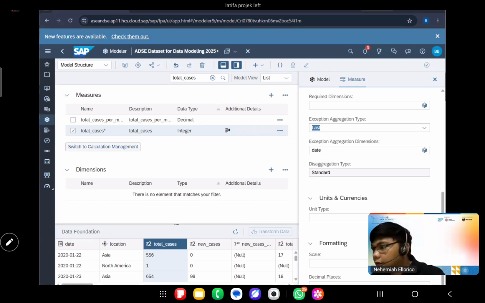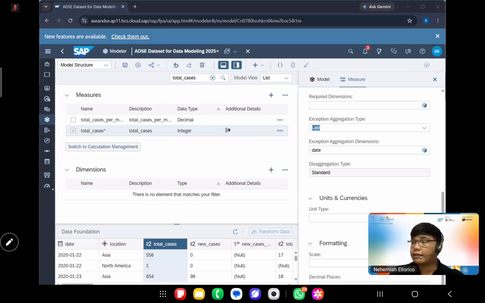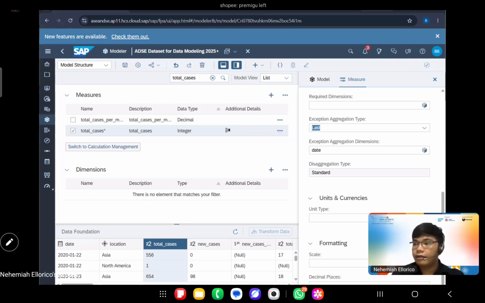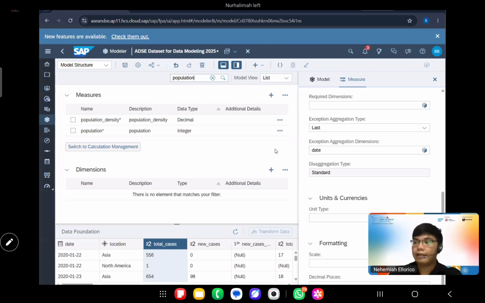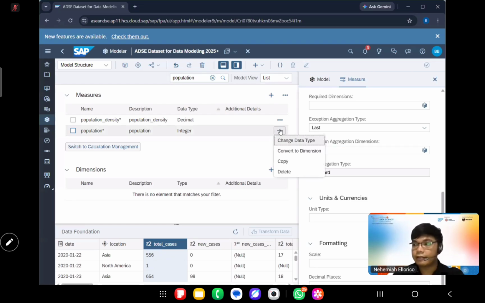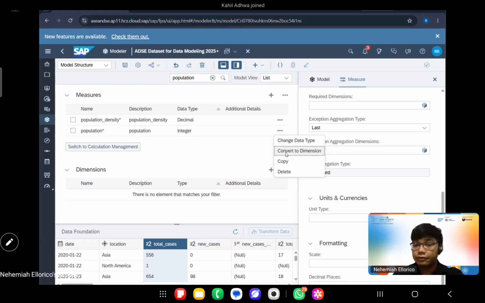Okay. So after that, we would be choosing population. We are done with this one, right? So let us choose population. As for the population, please click on the three dots here, and then we will click convert dimension.